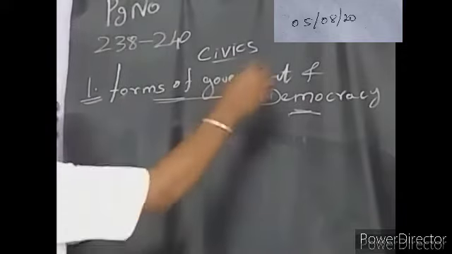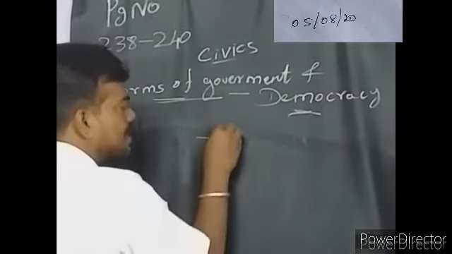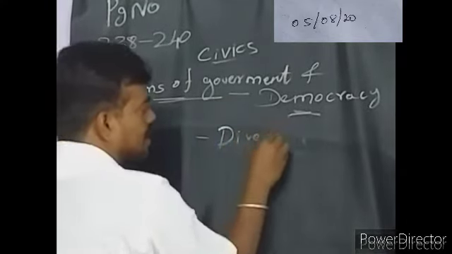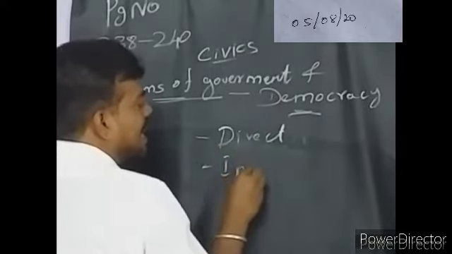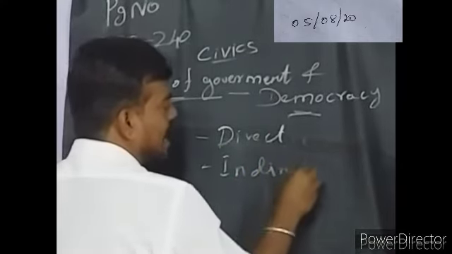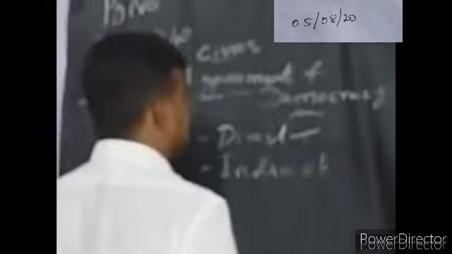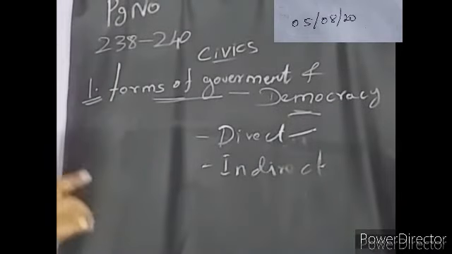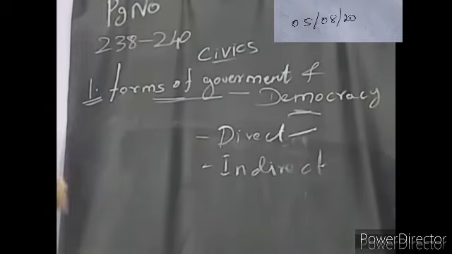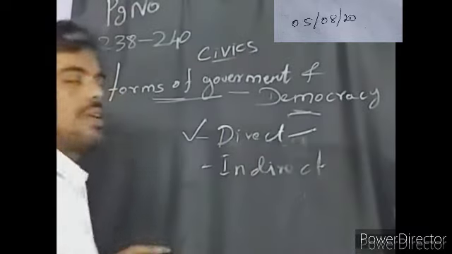Okay, so democracy is divided into two: one is direct, another is indirect. What is that, sir? In direct democracy, the decision is taken by the people themselves, directly. That kind of democracy is called a direct democracy.